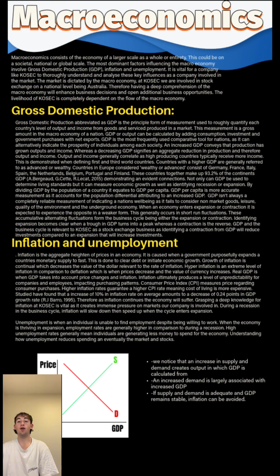This is demonstrated when defining first and third world countries. Countries with a high GDP are generally referred to as advanced or wealthy. Countries in Europe considered wealthy or advanced consist of Germany, France, Italy, Spain, the Netherlands, Belgium, Portugal, and Finland. These countries together make up 93.2% of the continent's GDP, demonstrating an evident connection.